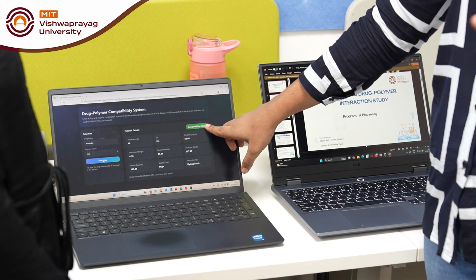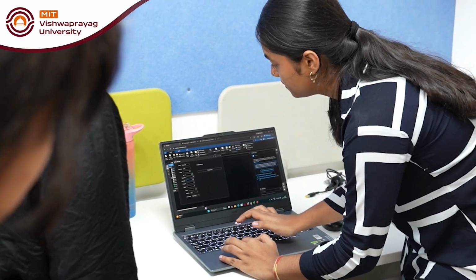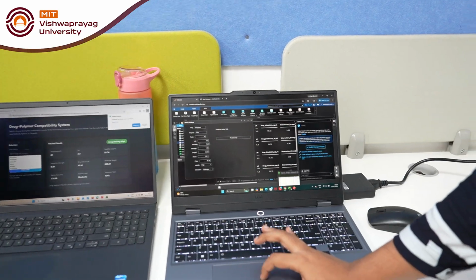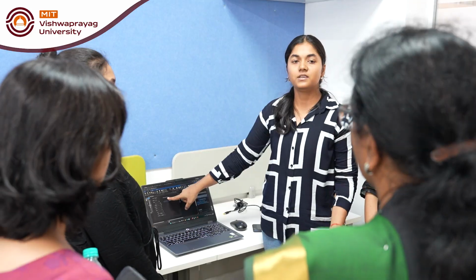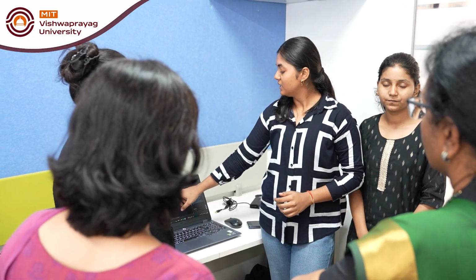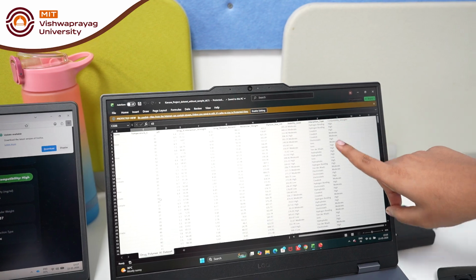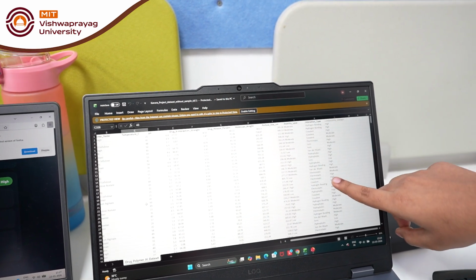So we have worked on the topic AI-assisted drug polymer interaction. Basically, we have used the MATLAB online tool to identify the compatibility level of a drug and a polymer. We have taken different data sets and the parameters used were temperature, pH, stability, molecular weight, particle size, and interaction strength, and finally the output was to identify the compatibility.